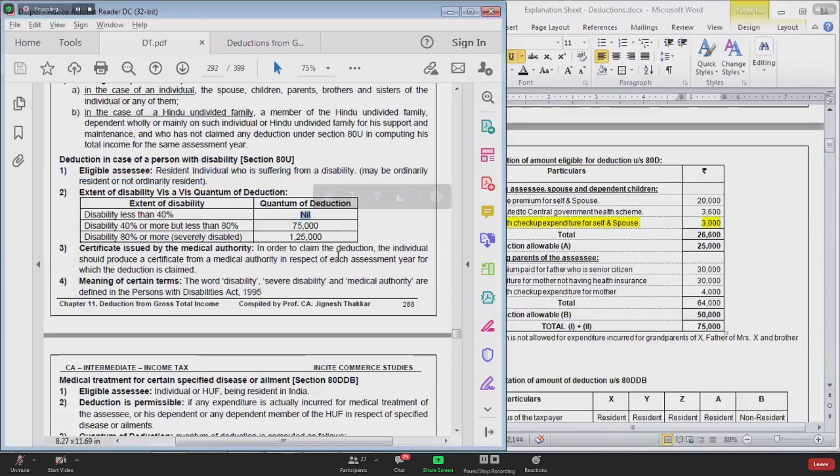If the disability is less than 40%, no deduction. If the disability is 40% or more but less than 80%, 75,000 deduction will be allowed. If the disability is 80% or more, it is a case of severe disability. In that case, deduction of 1,25,000 will be allowed. Is that very, very clear?